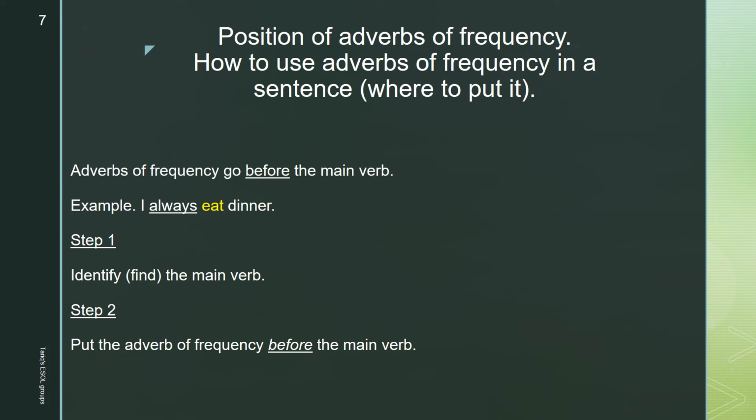So now class, I will show you how to use the position of adverbs of frequency, showing you where the adverbs of frequency go in a sentence. So the adverbs of frequency go before the main verb. So, for example, I always eat dinner. If we look at this sentence here, the main verb is eat. So we put the word always, the adverb of frequency, before the main verb.